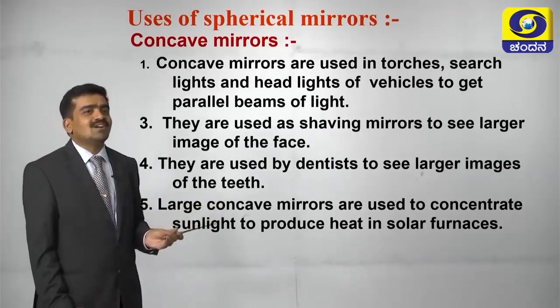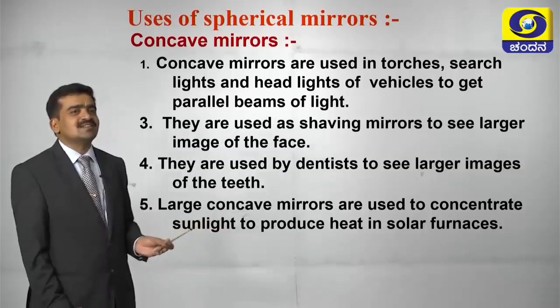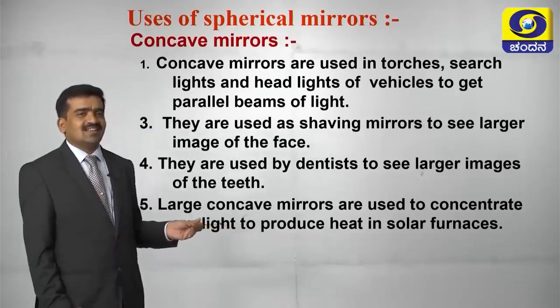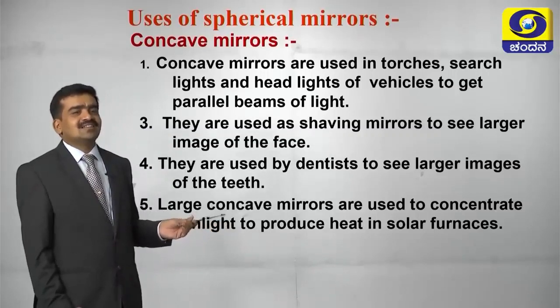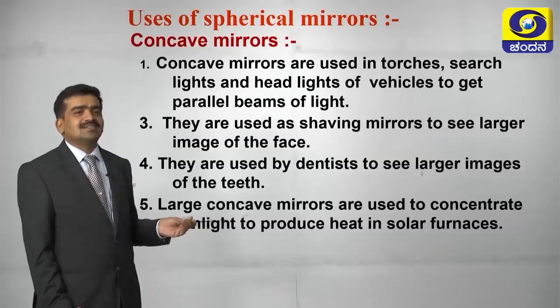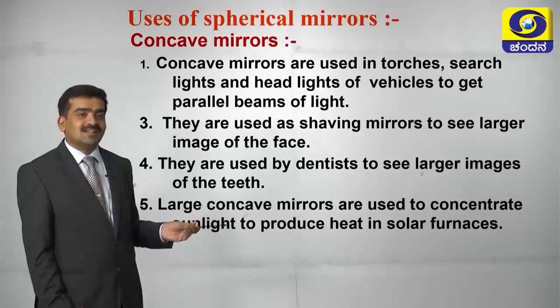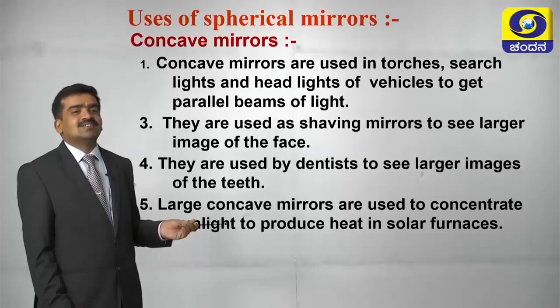Large concave mirrors are used to concentrate sunlight to produce heat in solar furnaces. Here the concept of convergence of light is utilized. Because of the high density of solar light, we produce heat, and that heat is used for heating water.